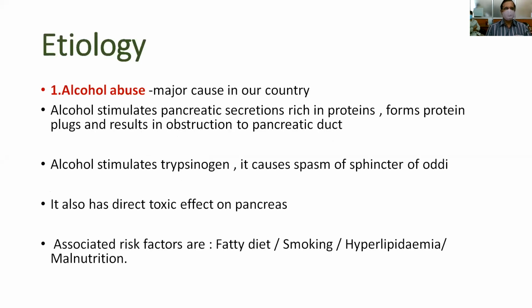And coming to the various etiological factors, you can remember A, B, C, D, E, F, G, H like that. So A for alcohol, that is alcohol abuse, a major cause in our country, and it stimulates pancreatic secretions which are rich in proteins and form protein plugs, resulting in obstruction to the pancreatic duct. So what is the mechanism by which it produces pancreatitis? Because of alcohol, alcohol taken stimulates the pancreas.